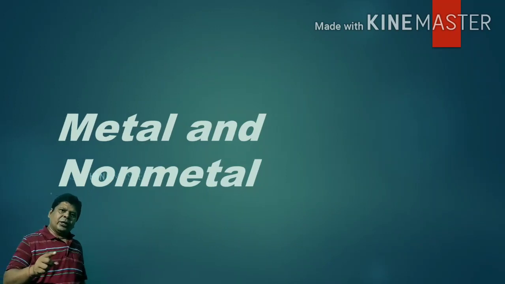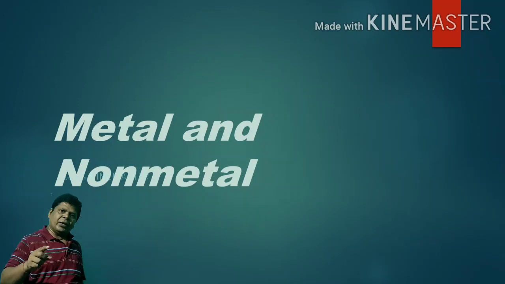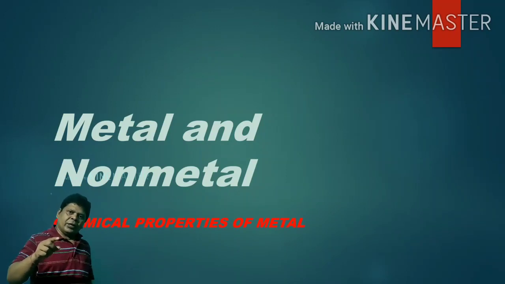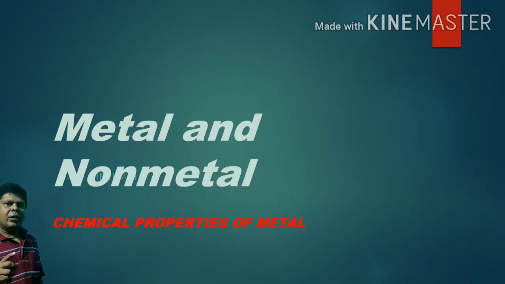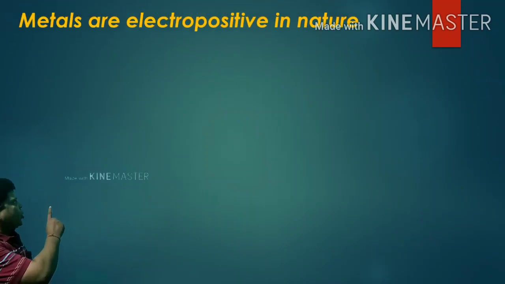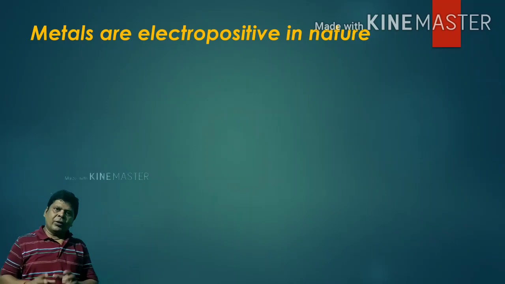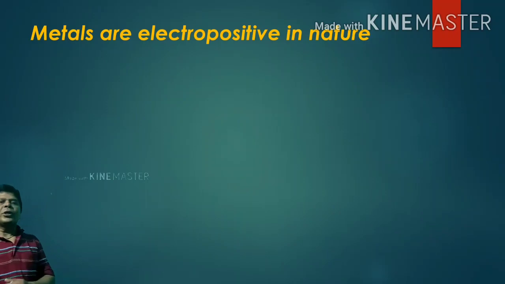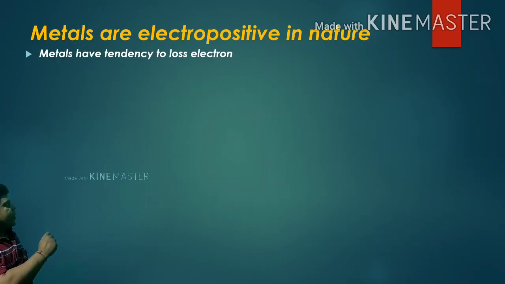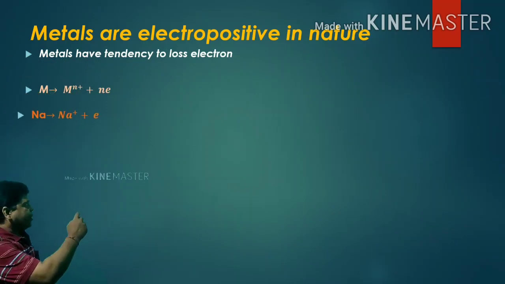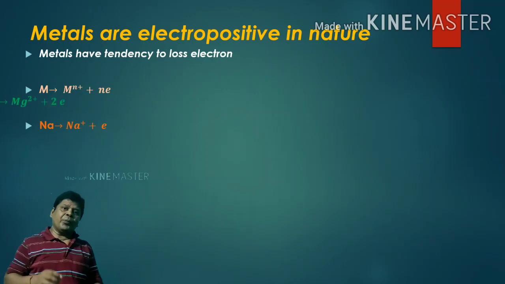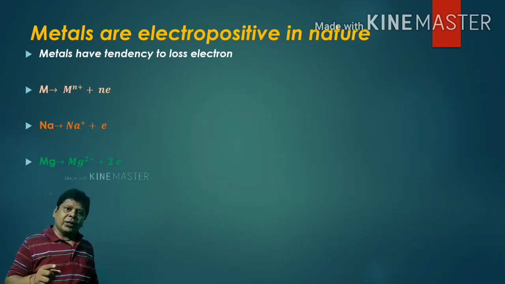Before we understand the chemical reactions of metals, we will understand the nature of metals. What is the nature of metals? Metals are electropositive in nature. Metals have a tendency to lose electrons. For example, sodium loses 1 electron and becomes Na+ ion. Magnesium loses 2 electrons and becomes Mg2+ ion. In this way we can understand the positive nature of metals.